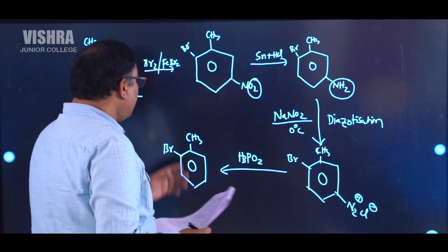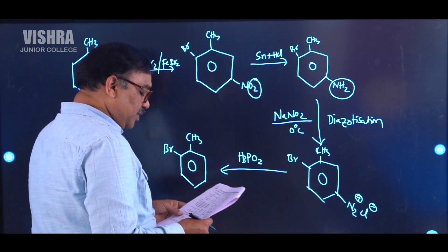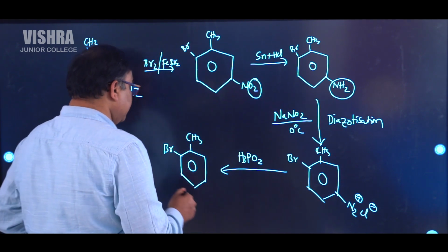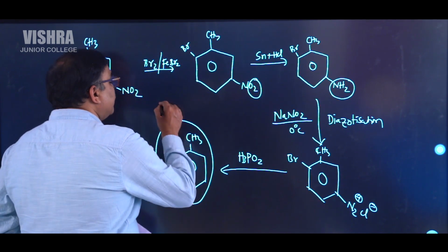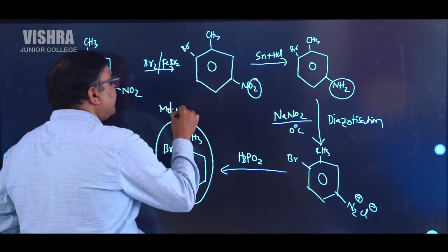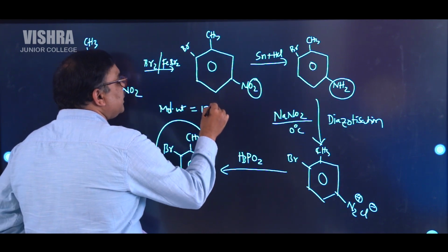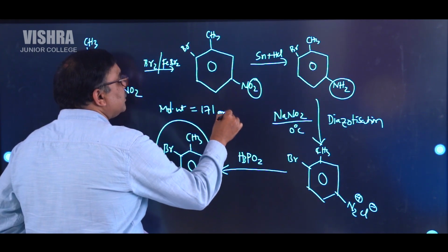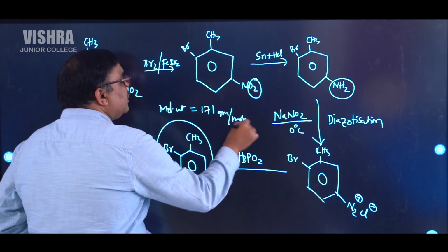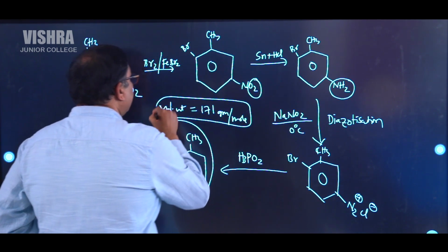This one is orthobromotoluene. The molecular weight of this one is the final answer. Molecular weight you calculate, molecular weight is 171 grams per mole.